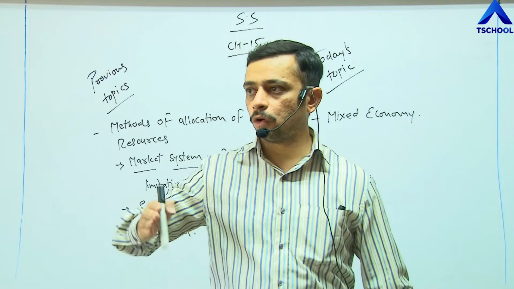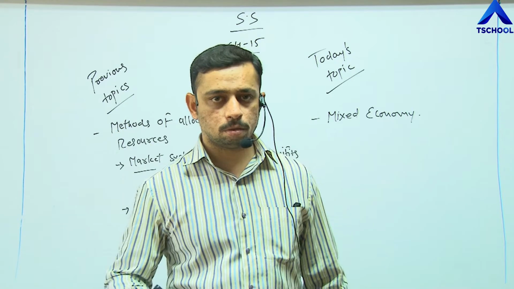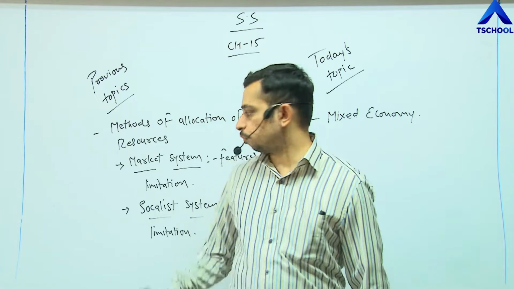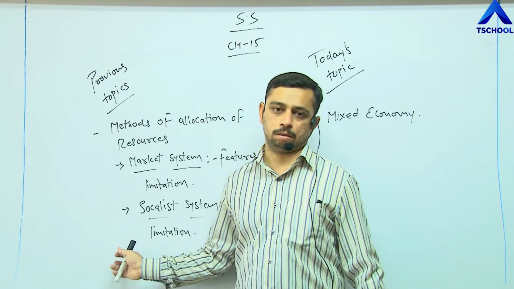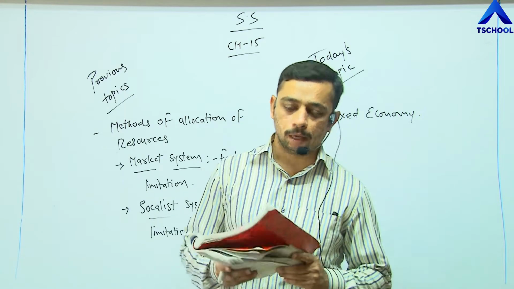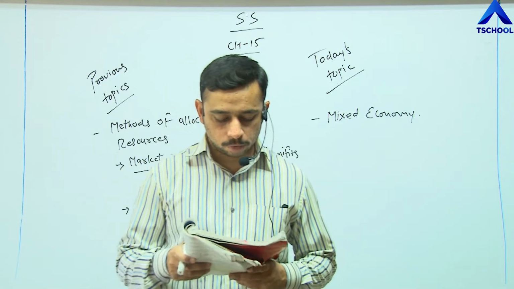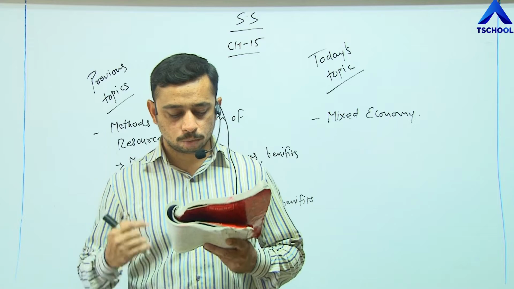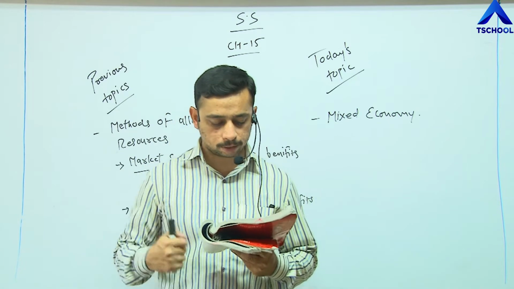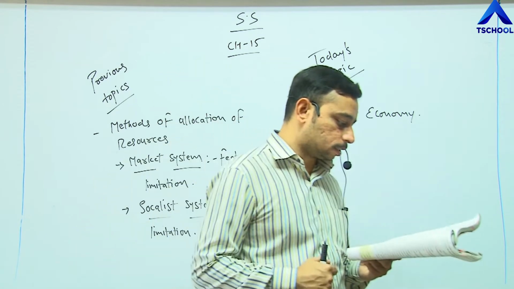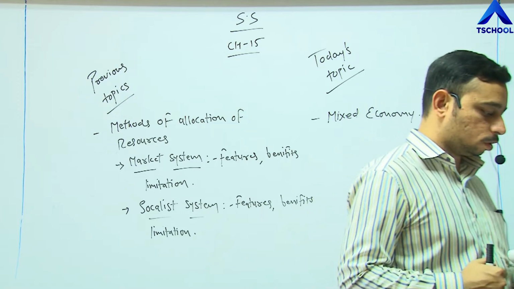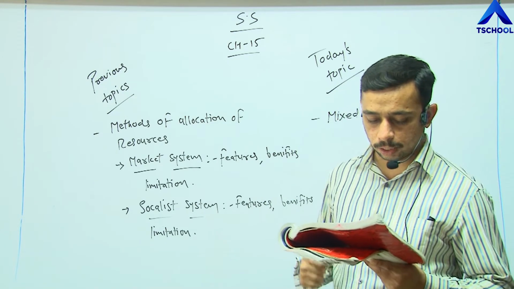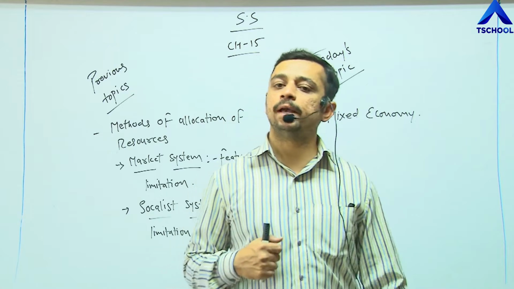One system is being followed by the public sector and one system is being followed by the private sector. So the people will get the benefits of both systems. They are known as complementary to each other. There is individual or private ownership in agriculture, trade, small consumer goods, industries, etc., while basic key areas like heavy industries, factories, defense materials, railways, electricity, roads, and irrigation are owned by the state.